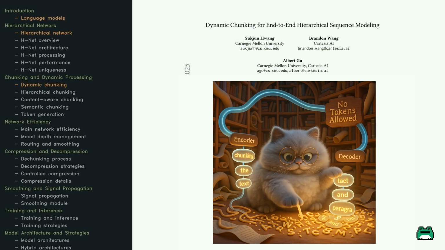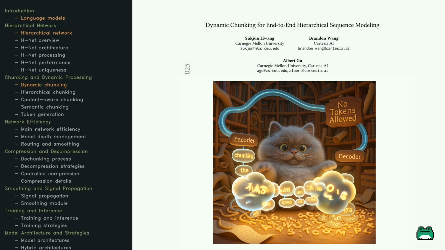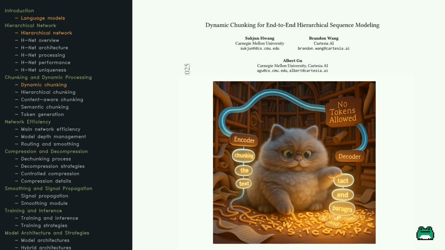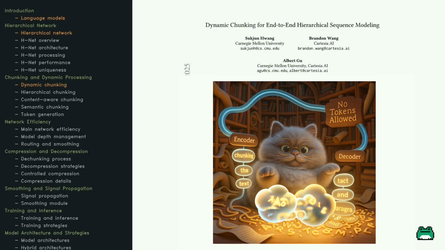Even better, this dynamic chunking isn't just a cool trick, it actually helps the model scale better, learn faster, and even outperform token-based transformers twice its size. Let's unpack how it works and why it might change how we build language models.